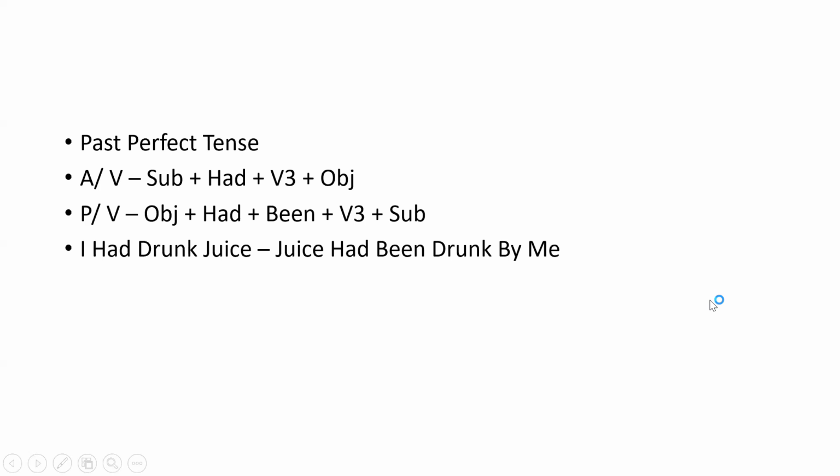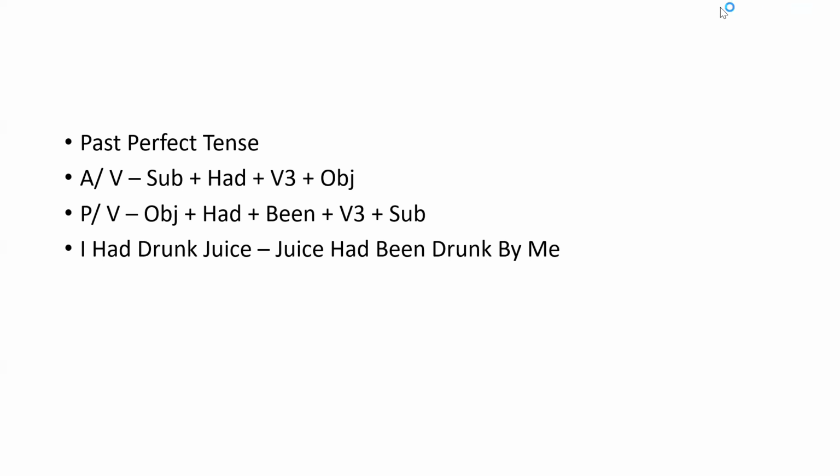Here, the past perfect tense structure is subject plus had plus V3 plus object. If the sentence is in past perfect tense, then in the passive voice, after the helping verb we use been. So now let's see the structure of the passive voice, past perfect tense. The structure of the passive voice is object plus had plus been plus V3 plus by plus subject.